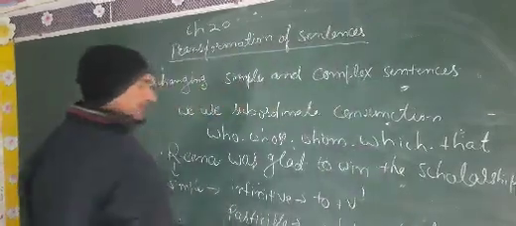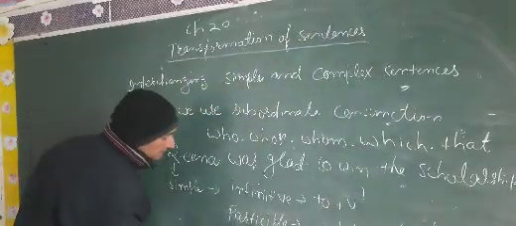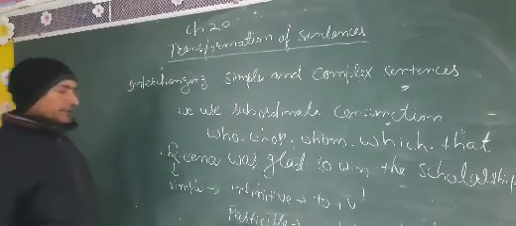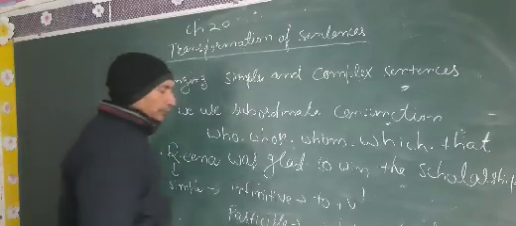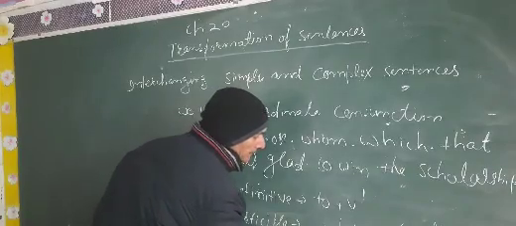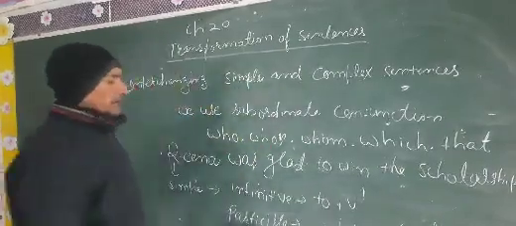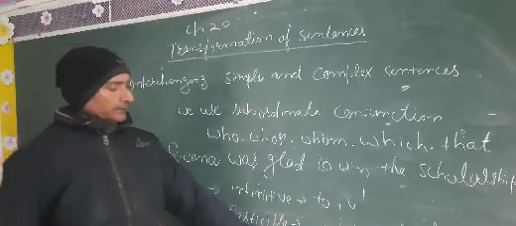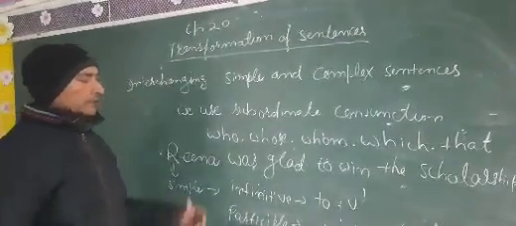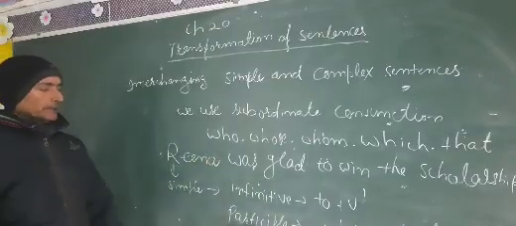Now what is gerund? Gerund also consists of ing form, first form and ing. This is called gerund. So how will we differentiate between participle and gerund?